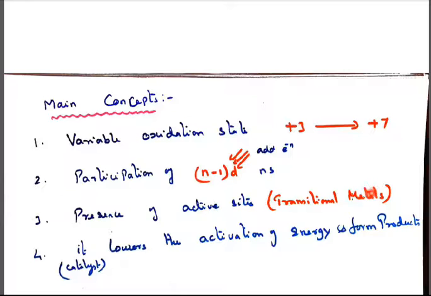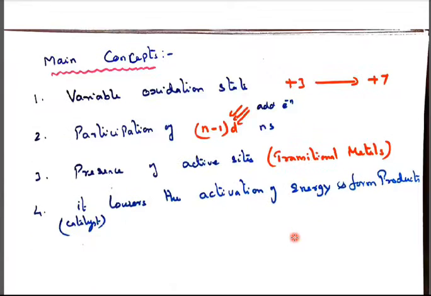Transition metals have that type of sites, so when you add any reacting species to the transition metals, they capture it immediately, and the reaction will be very fast. That is, it lowers the activation energy and forms the products. So the activation energy will be lesser and the product will be formed in a quick manner.